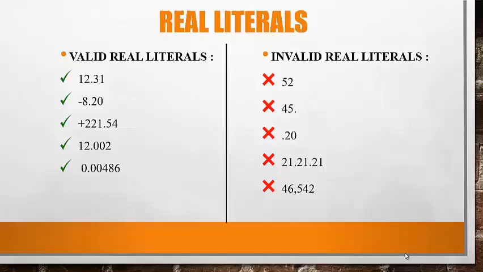45.: must have at least one digit after the decimal point. .20: must have at least one digit before the decimal point. 21.21.21: two decimal points are not allowed. 46,542: comma is not allowed. So these all are invalid real literals.